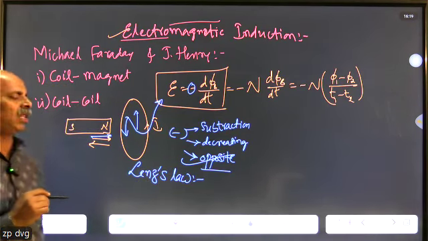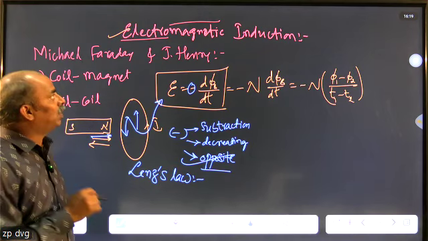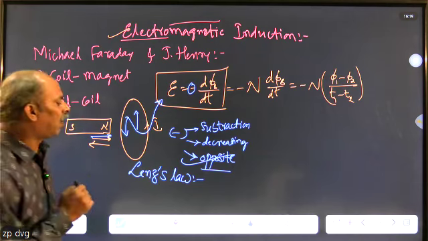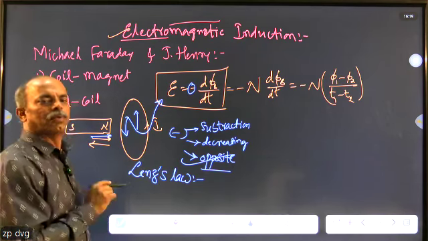So what does Lenz tell us? The cause which produces an EMF or current will always oppose that which is producing it.